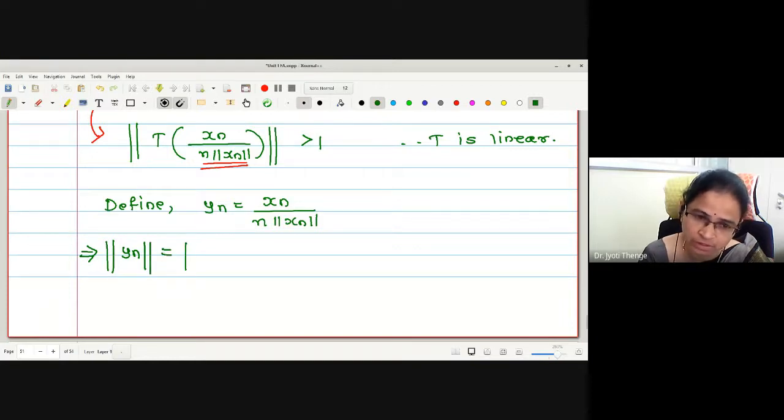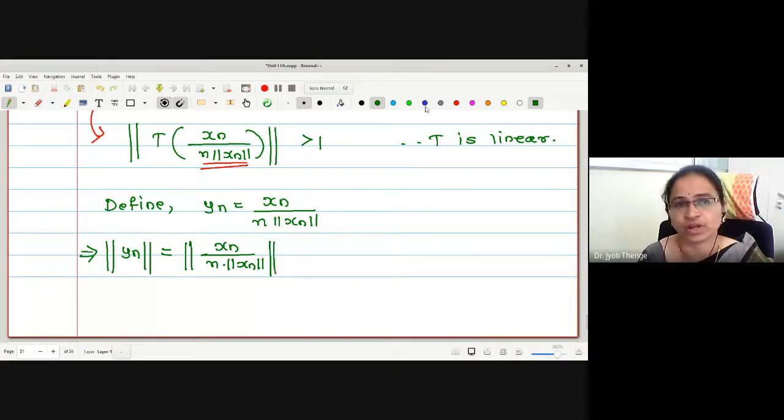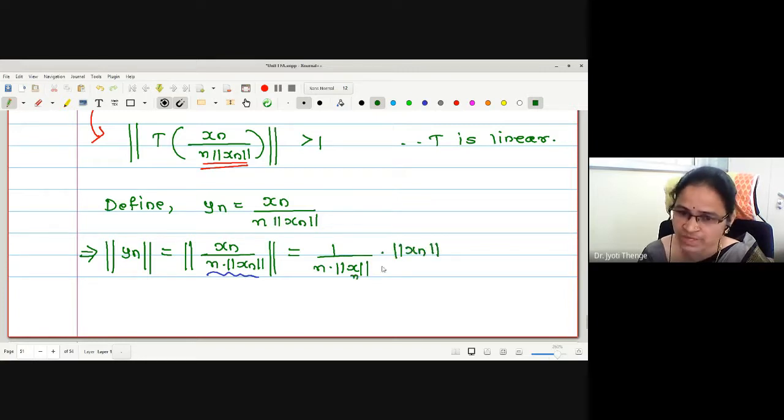This is xn upon n into norm of xn, so it is 1 upon n. The scalar is taken out with a modulus, but both the quantities are non-negative, therefore I am not writing a modulus. What remains with us? n into norm of xn. Norm of xn cancels, and we remain with 1 upon n only.